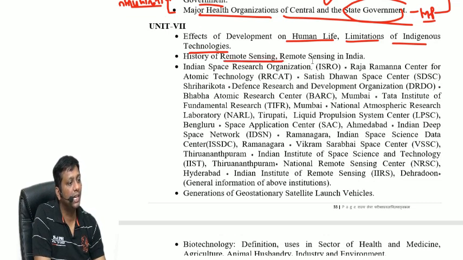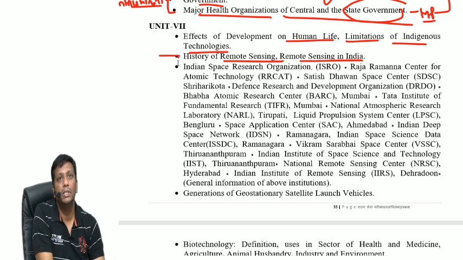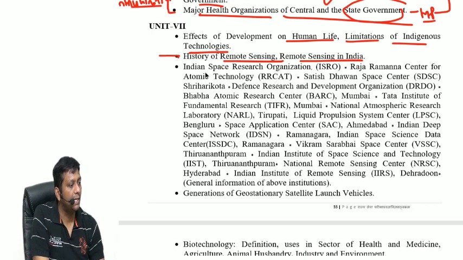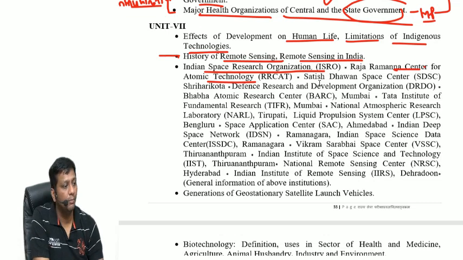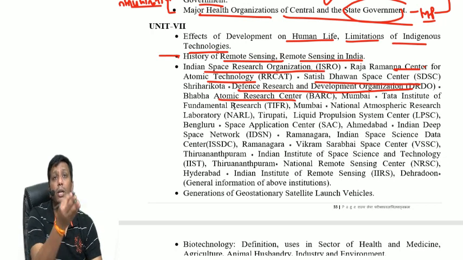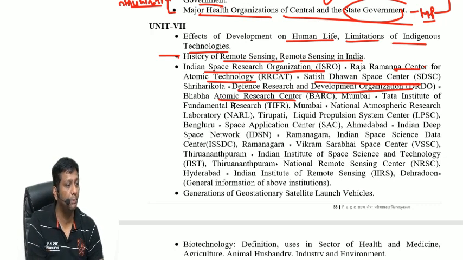History of remote sensing satellites, and remote sensing in India. This is a space technology based topic. Your examiner especially focuses on remote sensing. Indian Space Research Organization institution names are given there: Raja Ramanna Center for Advanced Technology, Satish Dhawan Space Center, which is the launching station of India, Defence Research and Development Organisation DRDO, set up in 1958, Bhabha Atomic Research Center, plasma research and other research purposes. ITER is connected to nuclear fusion experiment, the artificial sun experiment, which I will discuss with you at that time.